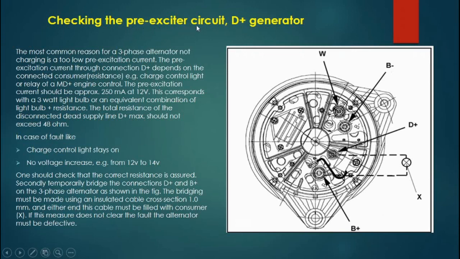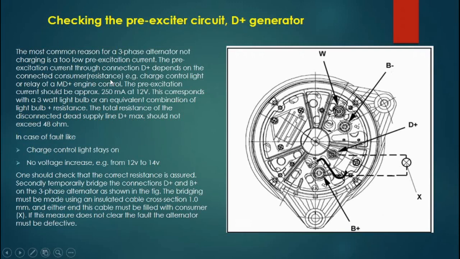So now checking the pre-excitation circuit, D plus generators. What is the pre-excitation circuit and how can we check it? The most common reason for a three-phase alternator not charging is too low a pre-excitation current. The pre-excitation current through connection D plus depends on the connected consumer resistance.